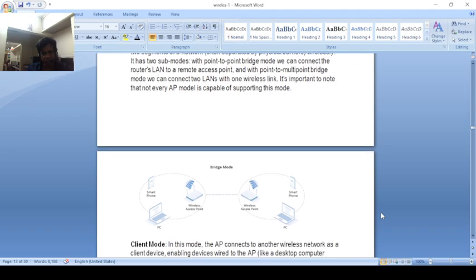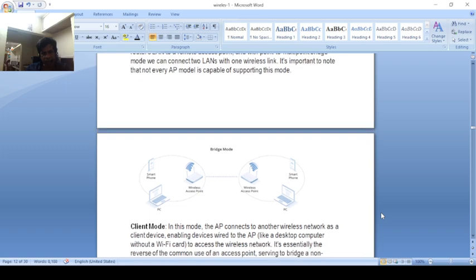Bridge mode is the mode where a bridge connects networks. Here is one networking group and here is the other networking group. Here is a wireless access point and here is another wireless access point. Each access point connects one device, two devices, or more, and this access point connects to the other access point through a bridge. The bridge is the interface between two networking points; that is known as bridge mode connectivity.